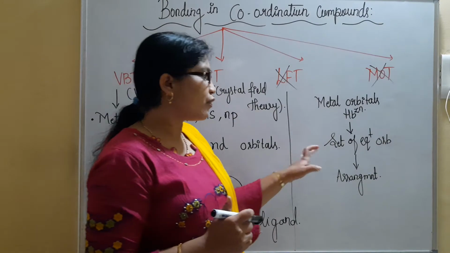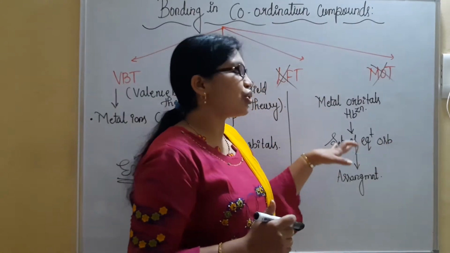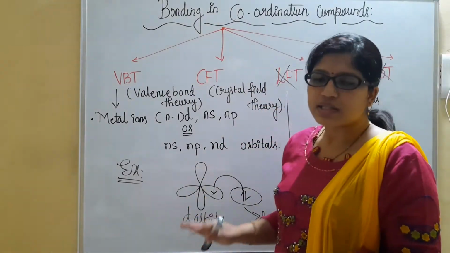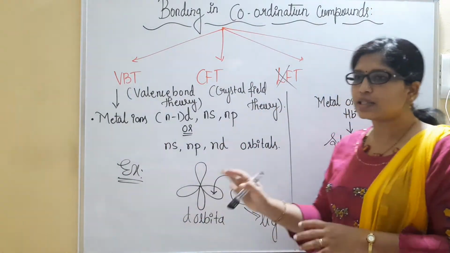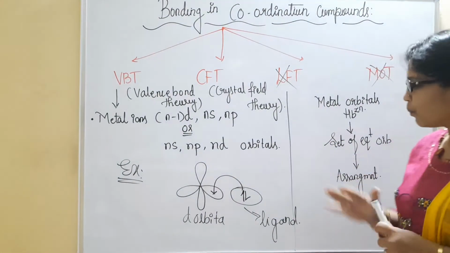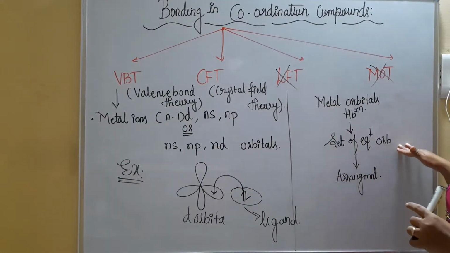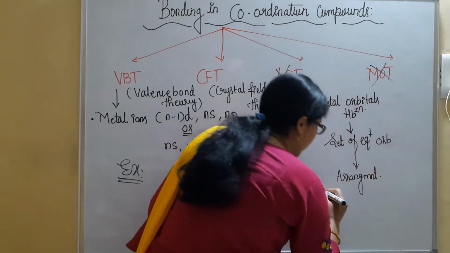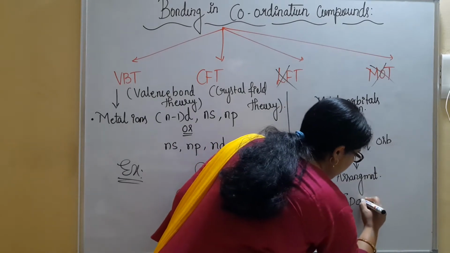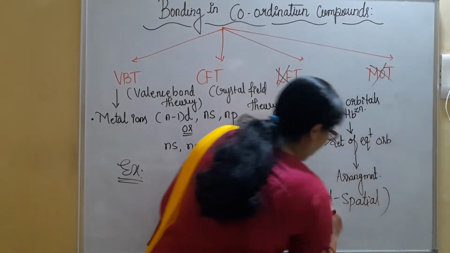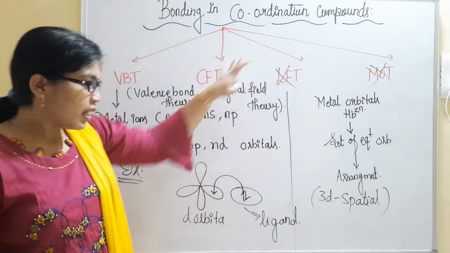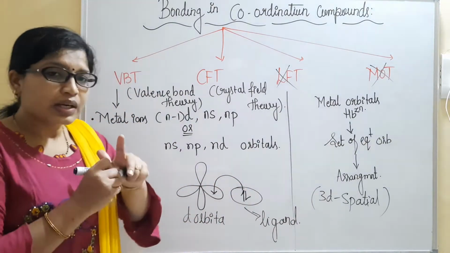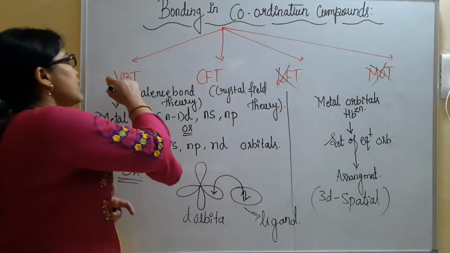Ligands donate their electrons to the empty orbitals and form a coordinate bond. Once the coordinate bond is formed, they arrange into a set of equivalent orbitals. There will be a kind of degeneracy wherein a set of equivalent orbitals is formed in the second step. Lastly, there will be a three-dimensional spatial arrangement for all these coordination complexes. These criteria I explained are mainly dealt with in valence bond theory.